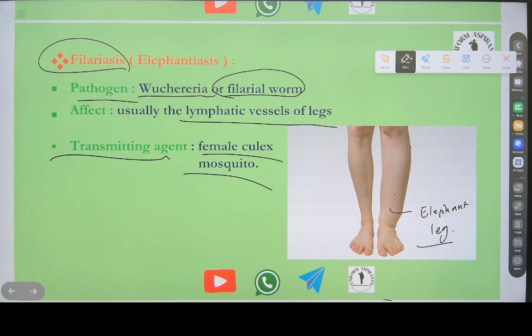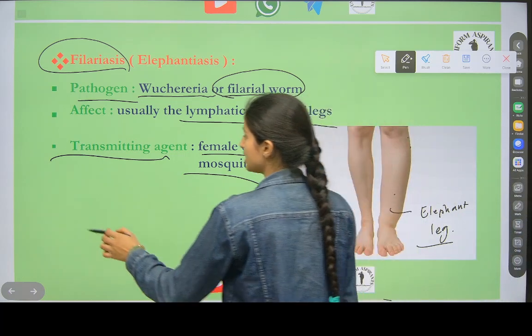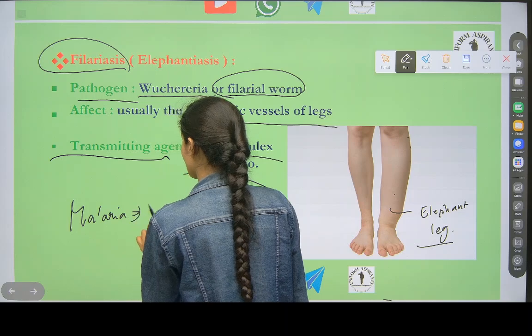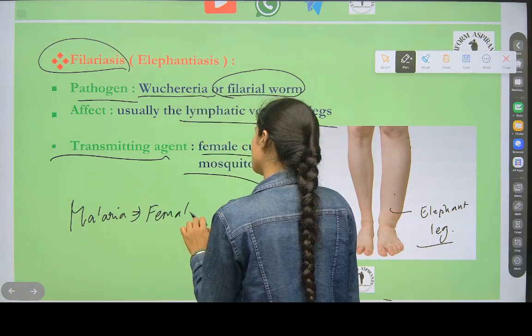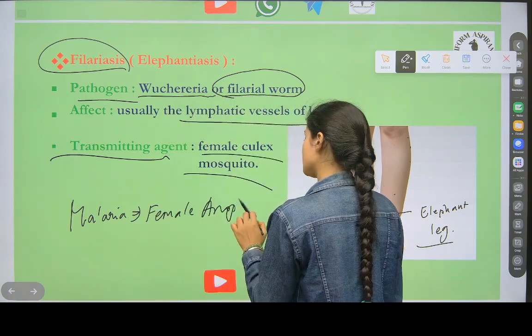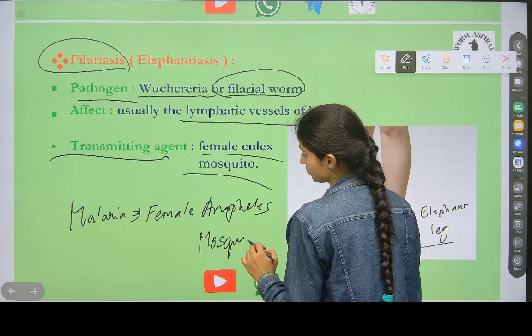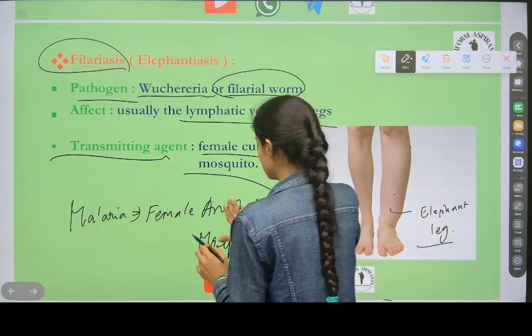Note this fast. We have seen malaria also. Who was the transmitting agent of malaria?